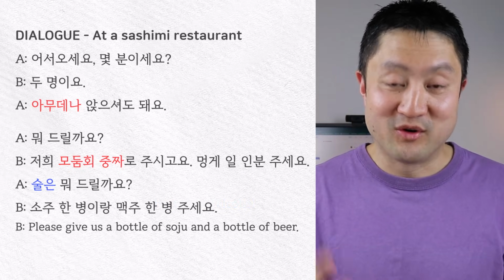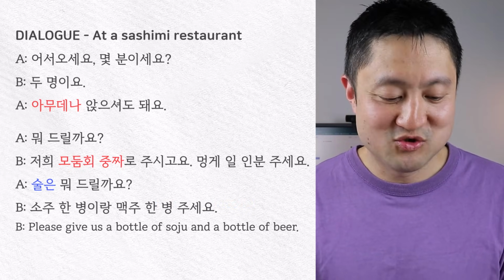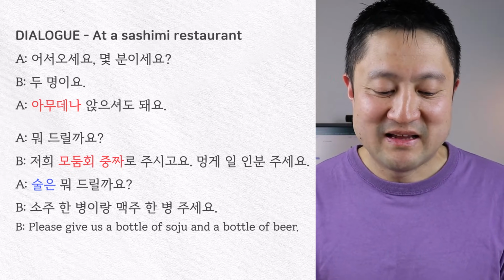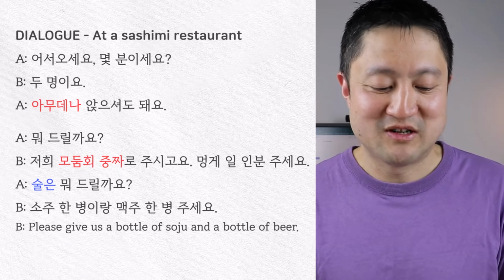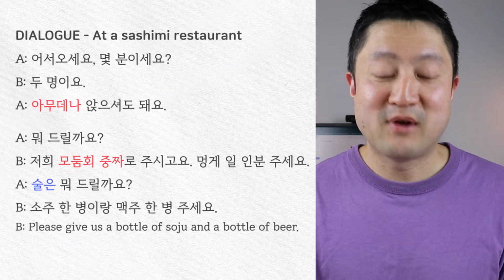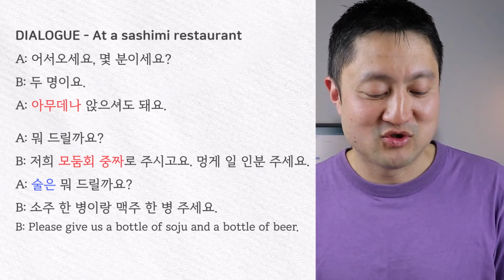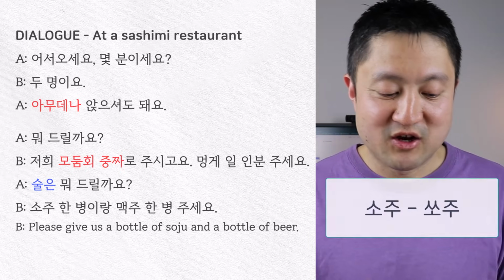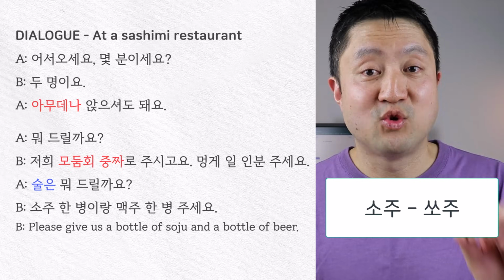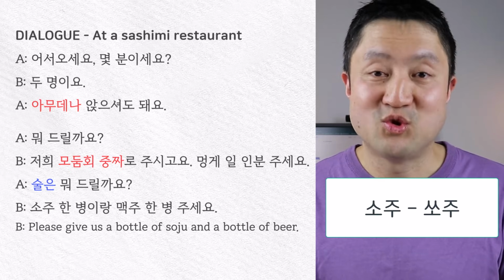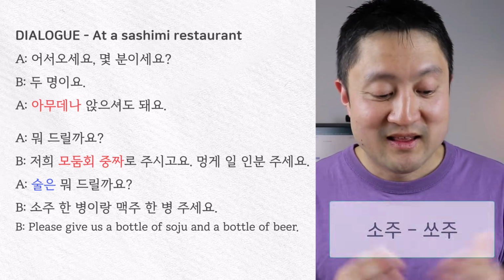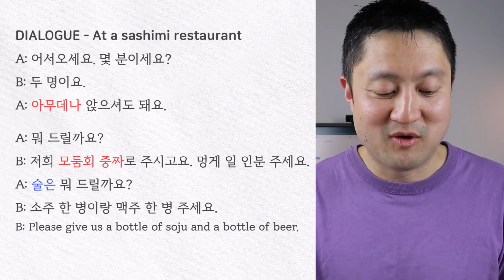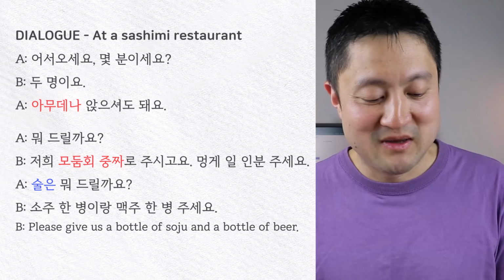And then we have our order for alcohol, which is 소주 한 병이랑 맥주 한 병 주세요. Please give us a bottle of soju and a bottle of beer. First, we have soju. And even in Korean, although it's spelled soju, it's often pronounced soju. Then we have 한 병, which means one bottle. 한 is a shortened form of 하나, meaning one, and 병 means bottle.